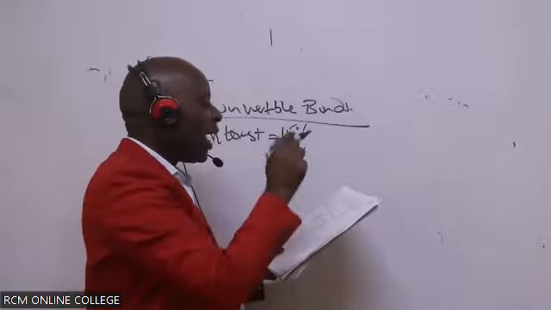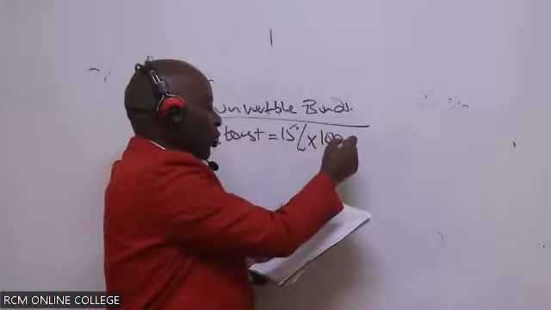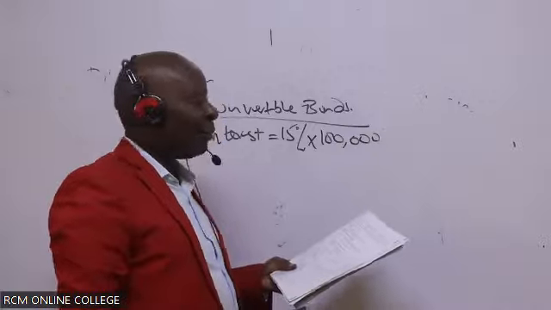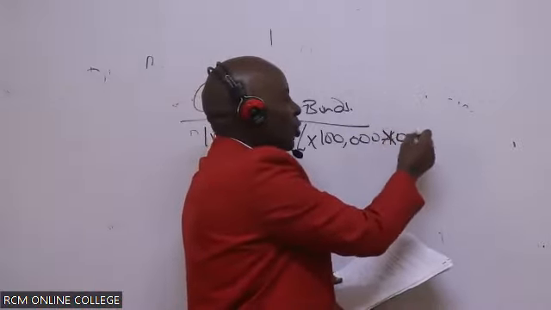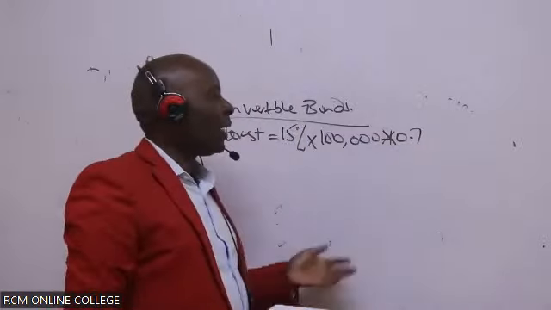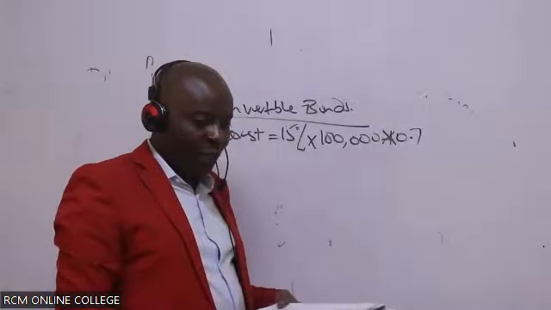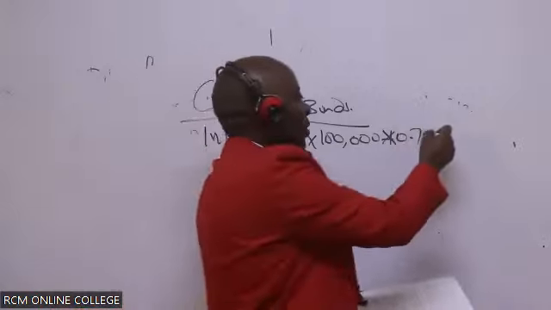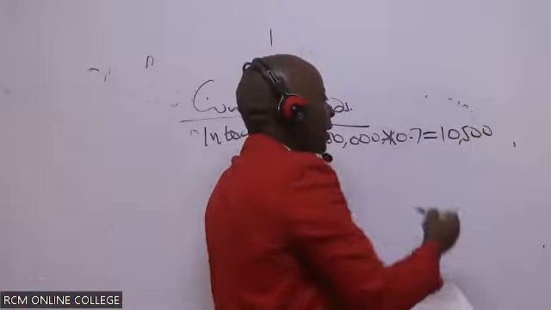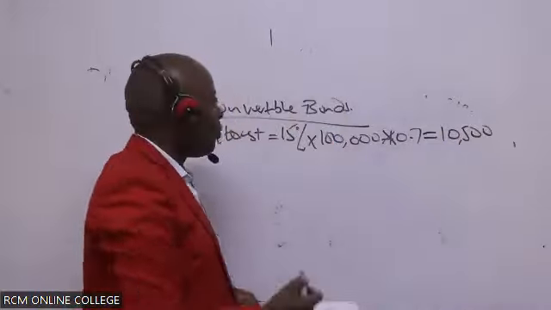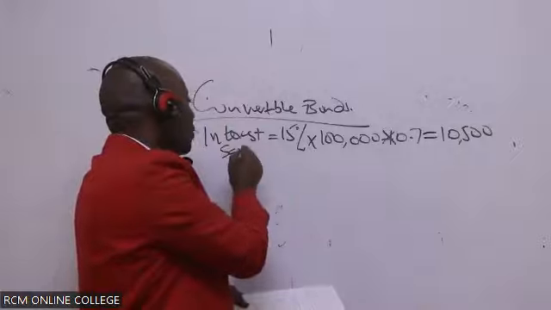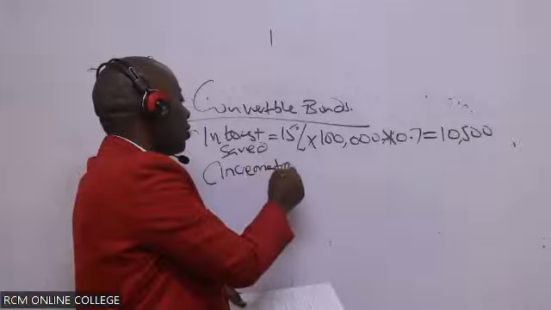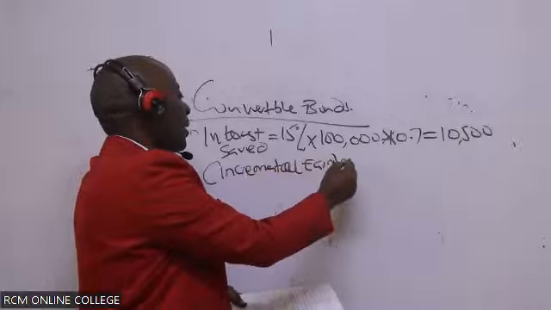So 15% of 100 million shillings, so 100,000 because my figures are in thousands. Multiplied by what here? 1 minus tax. Is there somebody who is able to give me this figure? What do we have here? 10,500. Is that okay? So of course, the interest saved is my incremental earnings.